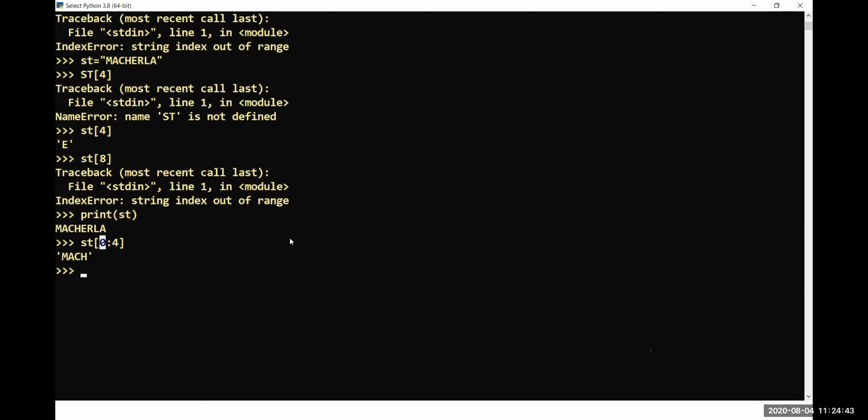And one more slicing: from the second location to all locations I want to display, up to the end. I don't know the size of that particular string, so I would like to display from the second location to the last location. How could you specify it? st of second location colon. You just leave the second parameter after the colon empty, and it displays from the second location to the end.